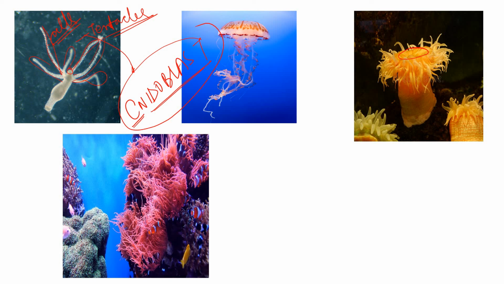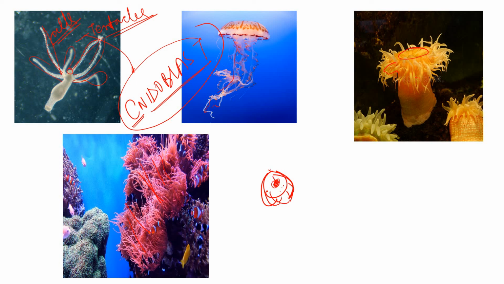The tentacles help them to catch their prey and also to anchor themselves. With the help of these tentacles, they can catch prey. Suppose one prey is there and this one wants to eat it, these tentacles will help to grab this food, and so they can then take in the food.